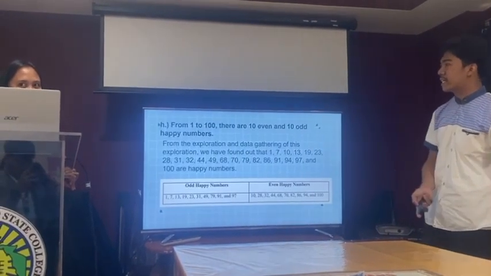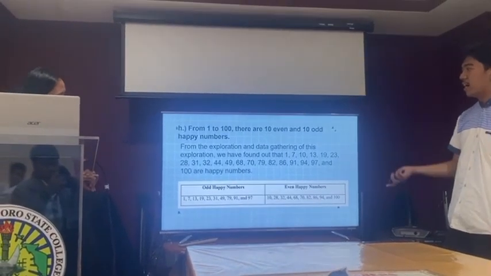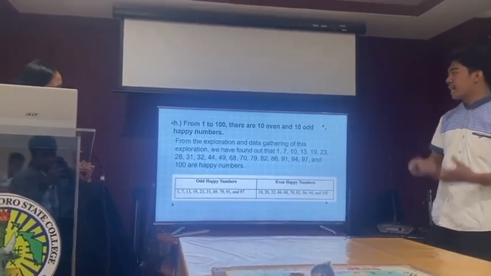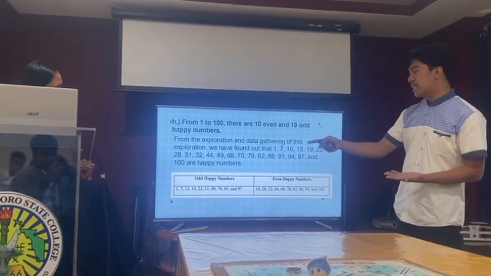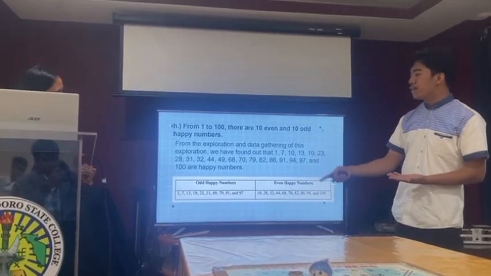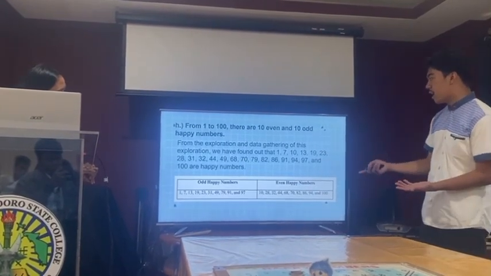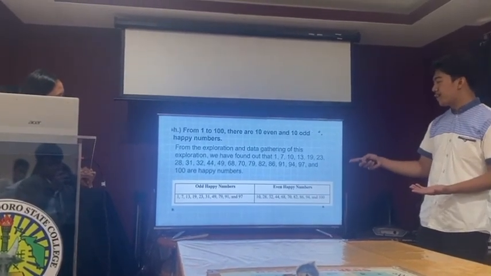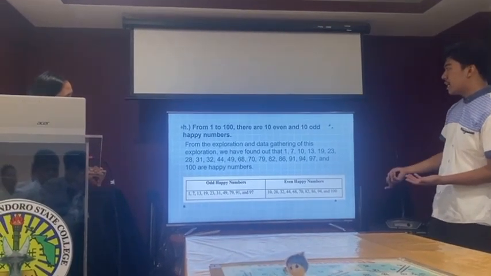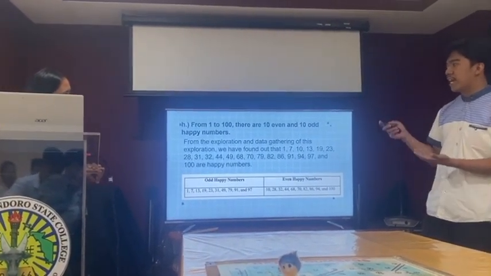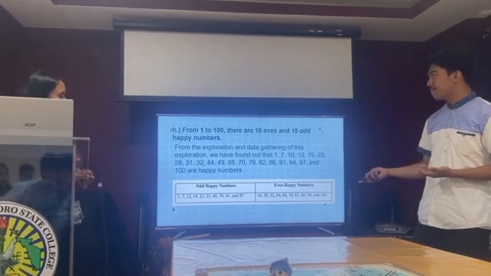Now let's test conjecture E. From 1 to 100, there are 10 even and 10 odd happy numbers. So beyond the exploration, we have here the odd numbers are 1, 7, 13, 19, 23, 31, 49, 71, 91, and 97. While the even numbers are 10, 28, 32, 44, 68, 70, 82, 86, 94, and 100. This shows that there are 10 even and 10 odd numbers in happy numbers.